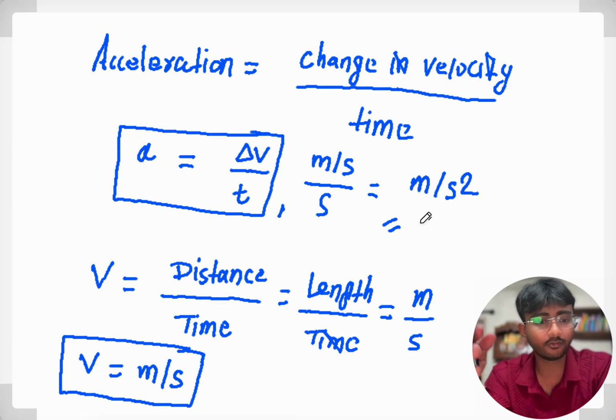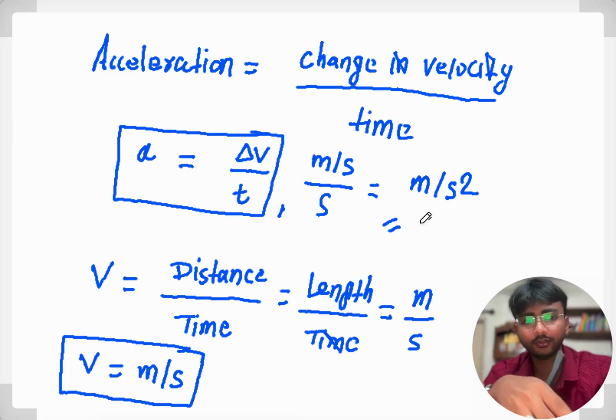You just need to have the formula for that quantity. If you have to find the SI unit of any physical quantity or derived quantity, you need to have the formula.